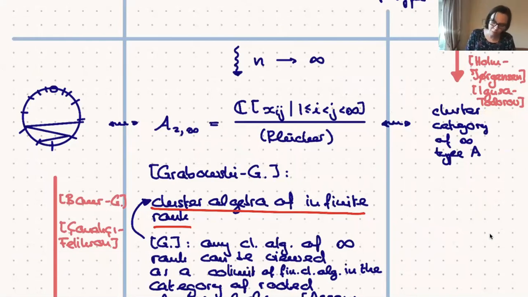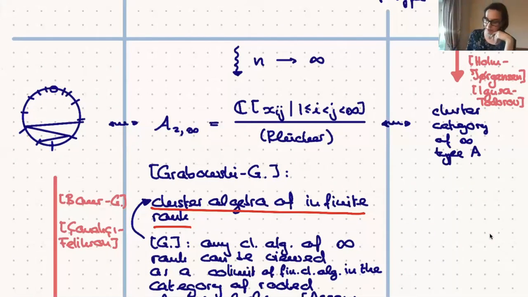Now, Holm and Jørgensen show that on the combinatorial side, their categories have natural cluster structures that are associated to triangulations of an infinity-gon. And by infinity-gon, we just mean the line of integers, which I draw in a fancy way on a circle here, because of what will hopefully make sense shortly.